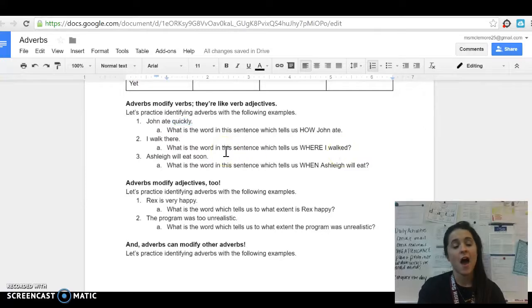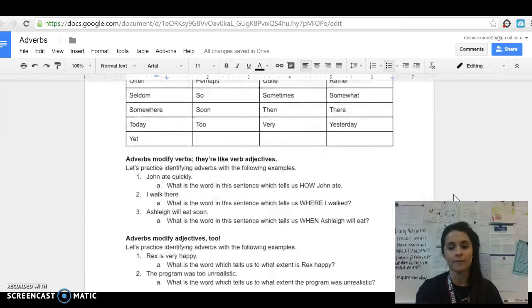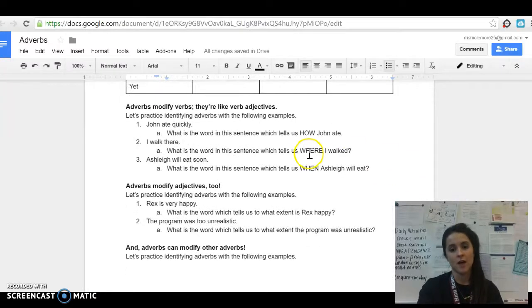Okay, let's move on. I walk there. Fine. What is the word in this sentence which tells us where I walked? There. That's the adverb. Ashley will eat soon. What is the word in this sentence which tells us when Ashley will eat? Soon. And why am I asking these questions again? These how, where, when? Well, you'll notice adverbs typically answer the questions how, when, where, why, and they usually end in ly. So when I'm looking and I want to know, I might start there.